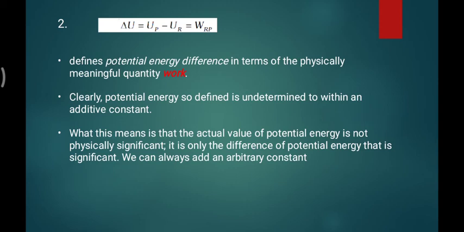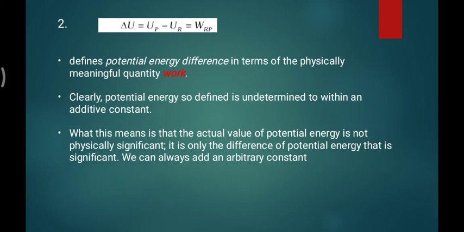What this means is that the actual value of the potential energy is not physically significant. Actually, we are not getting a 100% idea of potential energy itself, but only the difference of potential energy has some significance.